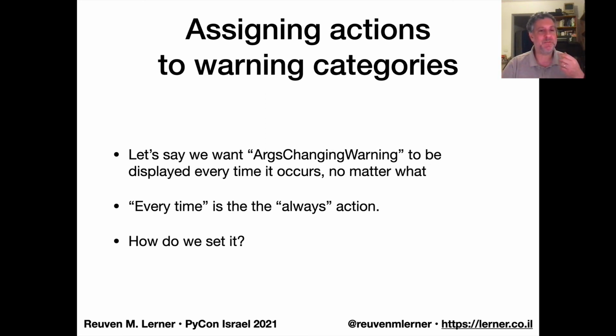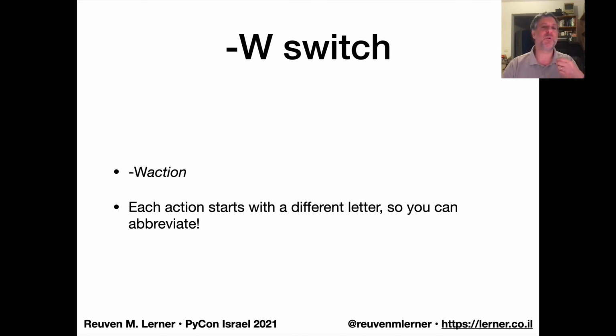That would be the always option. How can I set that? Well, we can actually set the filter for warnings on the command line. When we call Python, it's python space minus big W and then an action. And each of these six actions that I mentioned just now starts with a different letter, so you can abbreviate just down to one letter.